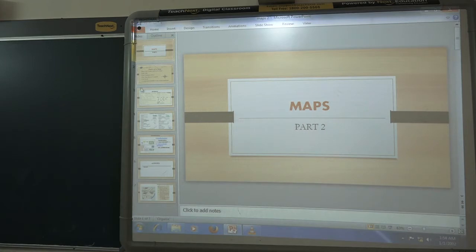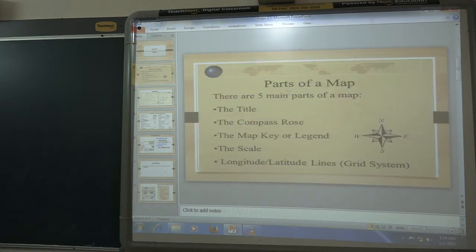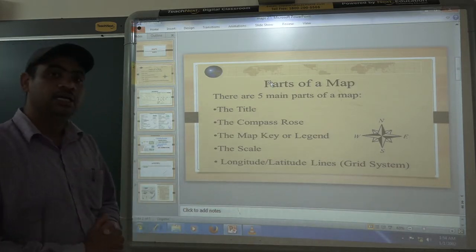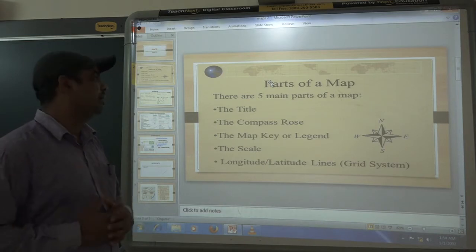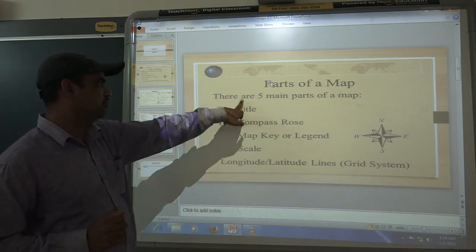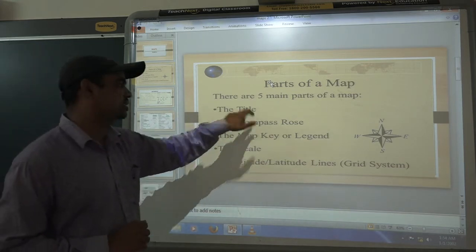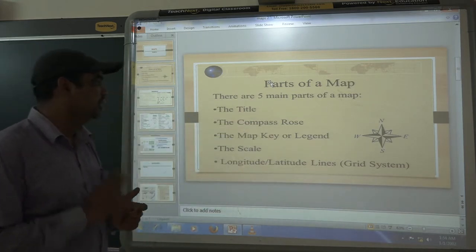Today we will be discussing parts of a map. There are certain parts of the map that are important to study while reading a map. There are majorly 5 major parts of a map. First one is the title of the map.